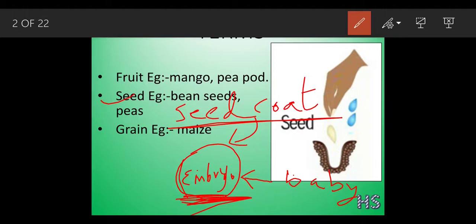Too much sunlight can also damage this embryo. Too much water, if the water percolates too much, then definitely there won't be any kind of germination. So these are some of the damages we can see, or some damage from animals. While animals are grazing, they might damage this embryo. So this seed coat gives them protection so that they do not get damaged from any of these factors.